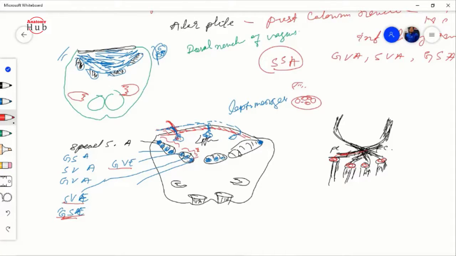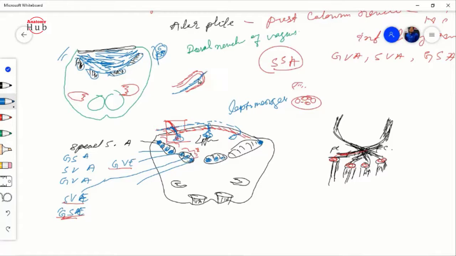Suppose we take a big section over here. See, here is your arachnoid mater. Surrounding that you will find the pia mater, and within that you will also find blood vessels.